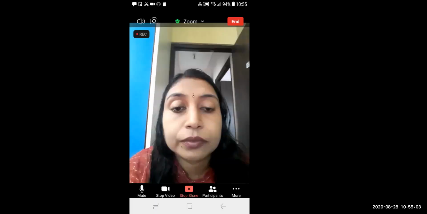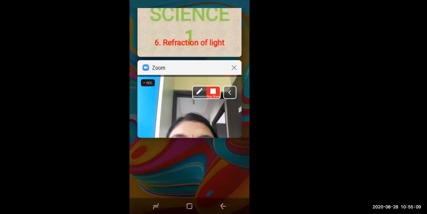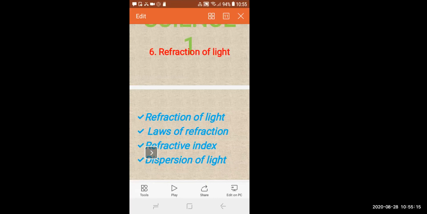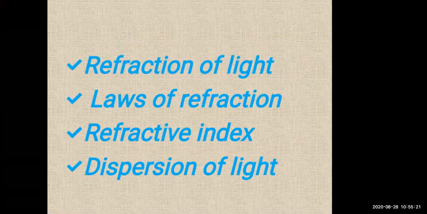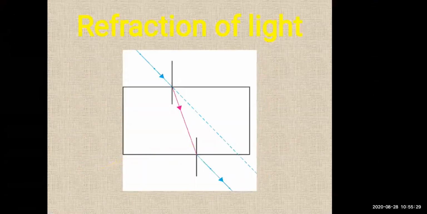Now let me share my PPT with you, students. Okay, chapter 6, refraction of light. In this chapter, you're learning refraction of light, laws of refraction, refractive index, and dispersion of light. So the first topic was about refraction of light. Now here is a small activity, students.